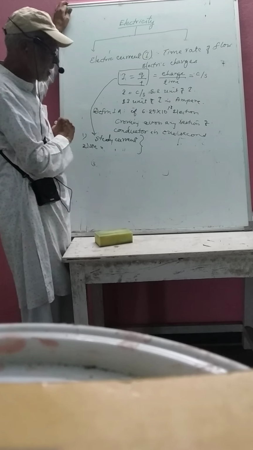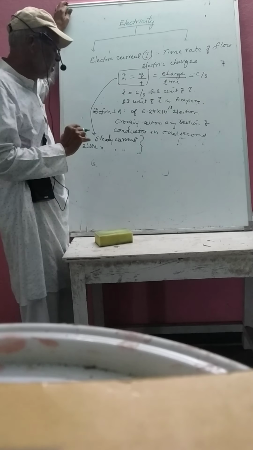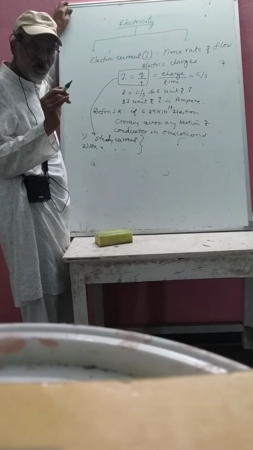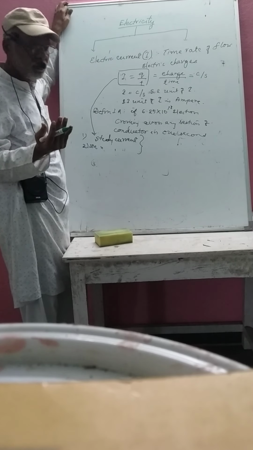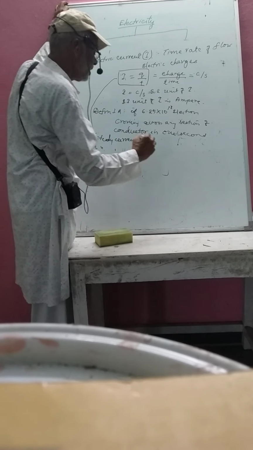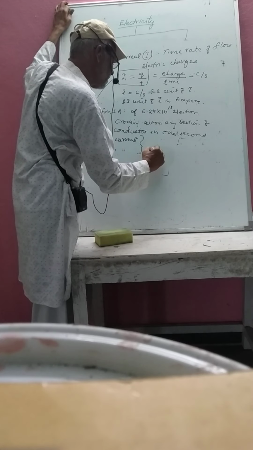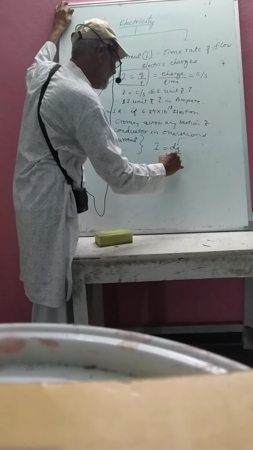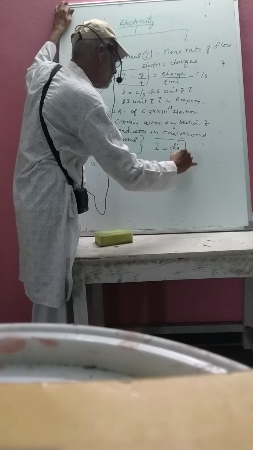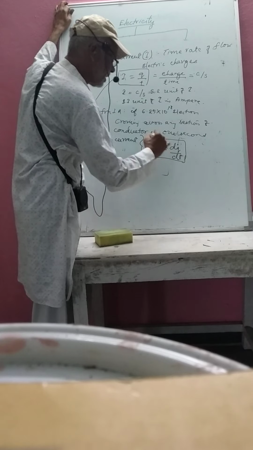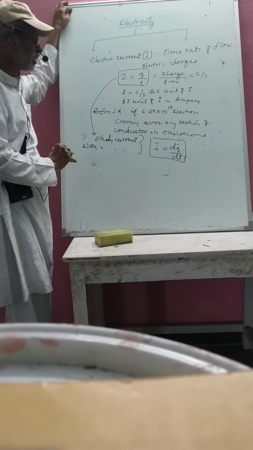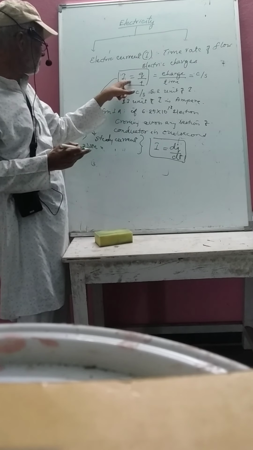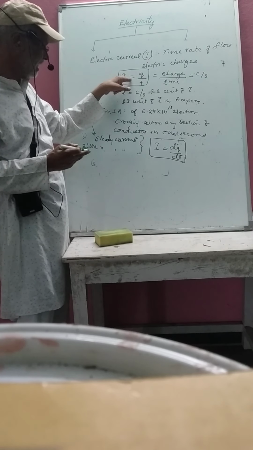Whereas for the unsteady current, if the rate of flow of electric charge varies with respect to time, in that case you have to use this expression instead: I is equal to dq by dt. This expression holds good for unsteady current. This expression holds good for steady current.